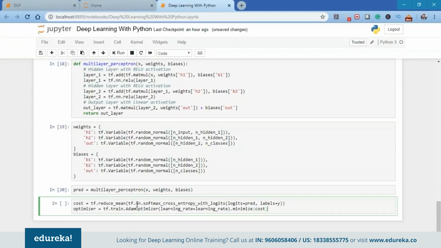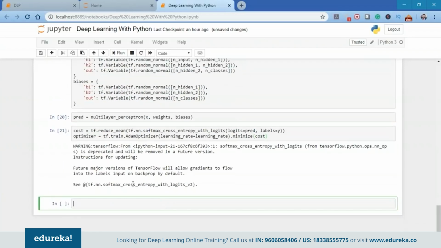So if you have a close look here, I'm going to use the tf.reduce_mean so that we can reduce the cost. We're using the neural network softmax cross entropy function here, and for the optimizer we are using the Adam optimizer. It's up to you. You can use the gradient descent optimizer as well as any other optimizer for training the models. So what you can see here, we are providing the learning rate, and in the optimizer we're going to use the function called minimize so as to minimize the cost using the particular optimizer.